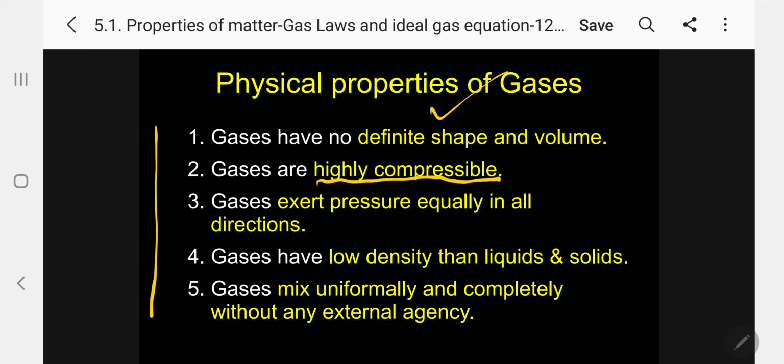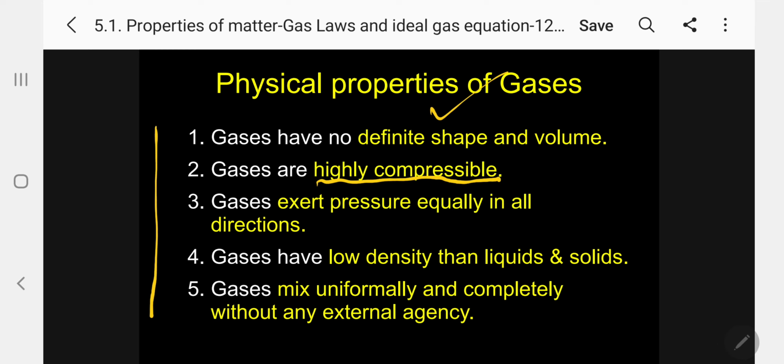That means this direction, this direction, in all directions, it will move. That's why gases exert pressure equally in all directions in the container.